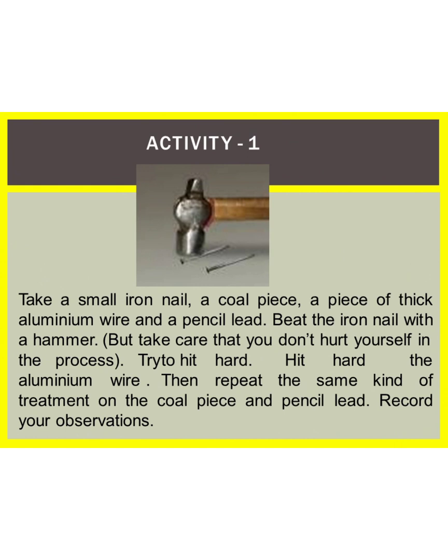Students, now we will perform activity 1 to show the next physical property of metals and non-metals. Take a small iron nail, a coal piece, a piece of thick aluminium wire and a pencil lead. Beat the iron nail with a hammer, but take care that you don't hurt yourself in the process. Try to hit hard. Hit hard the aluminium wire. Then repeat the same kind of treatment on the coal piece and pencil lead. Record your observation.